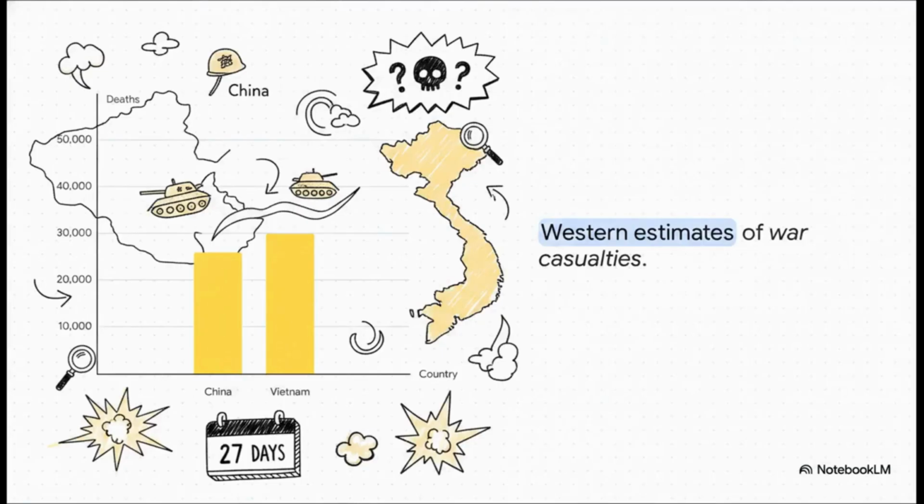The human cost of all this was staggering. Now, casualty figures are highly contested by all sides, with China, Vietnam, and Western observers all throwing out different numbers. But if we take the Western estimates as a neutral baseline, since they weren't directly involved in the fighting, it cuts through some of the propaganda. According to these estimates, China suffered roughly 26,000 deaths, while Vietnam suffered about 30,000 deaths. That is over 50,000 lives lost in a war that lasted only 27 days from invasion to withdrawal.